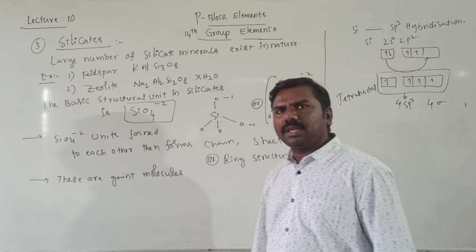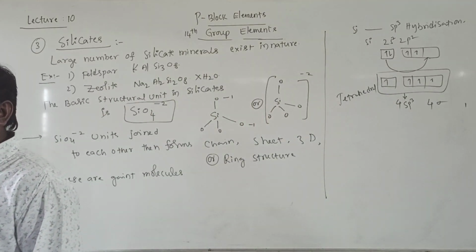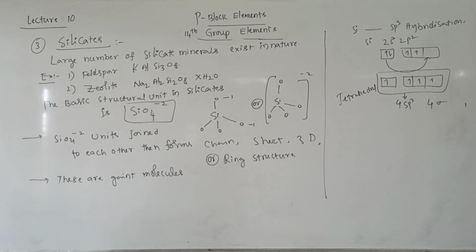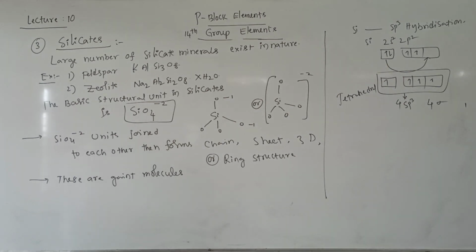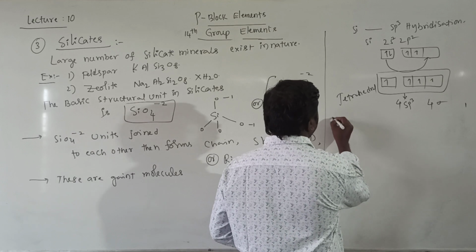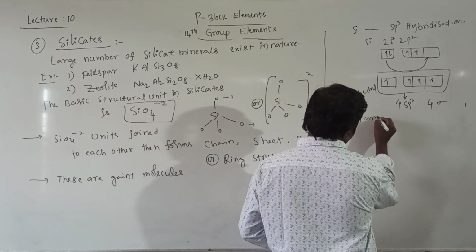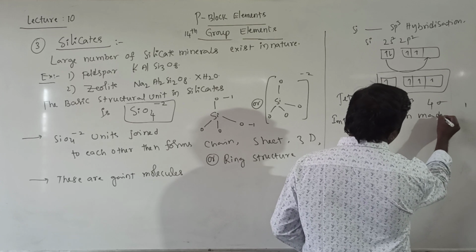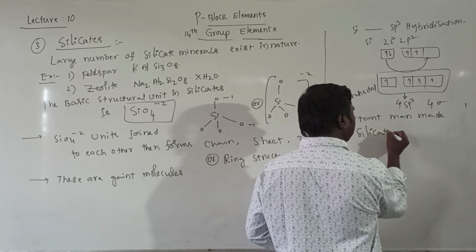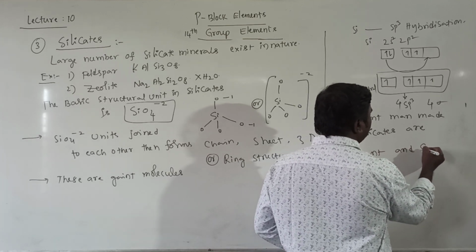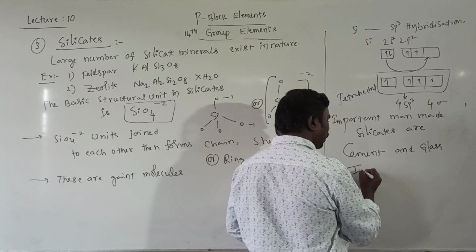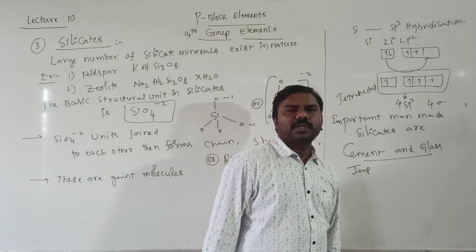Giant molecule, sp3 hybridization. All the units are joined together through silicon. SiO4 units are joined, then form a chain, sheet, or different structures. So now, the important man-made silicates are cement and glass.